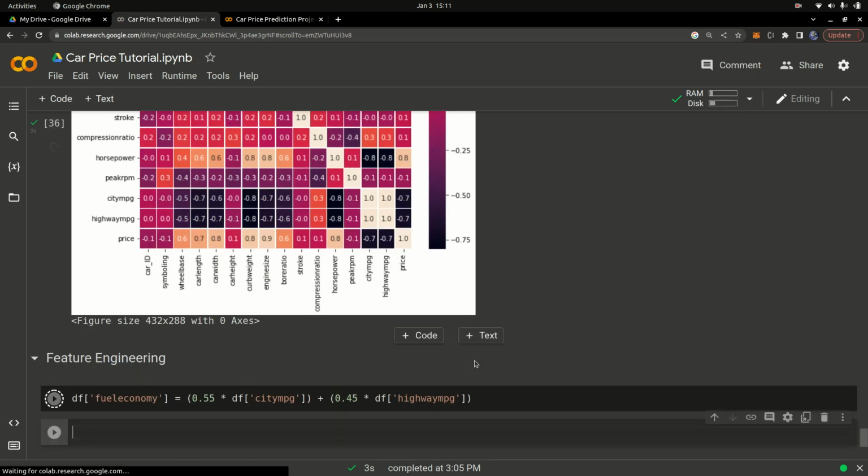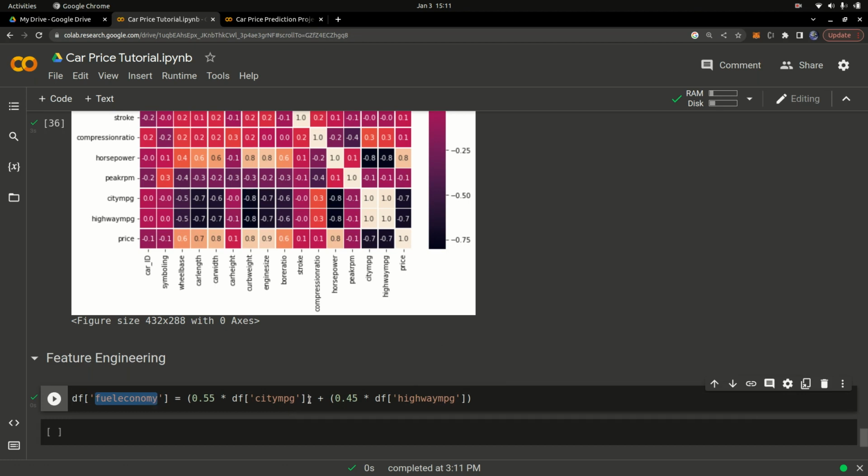Here we're generating a new column called fuel economy. Fuel economy is going to be 0.5 times the city mpg, and I told you what the city mpg of the car means, plus 0.45 times the highway mpg. This is information you get by doing research, because you're not a car expert, right? But people who work in the car industry know this. So you have to do a bit of research, and I found this by doing research. You can find different information to generate new features about different columns, just with information about cars.